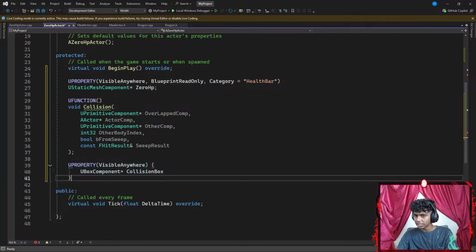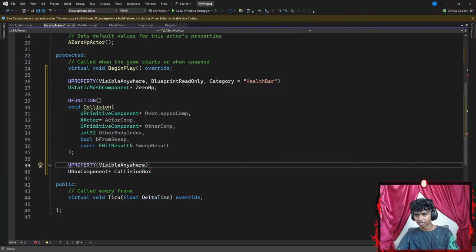Okay, does this fix it? Okay, I think we cannot add a pair of curly braces here.